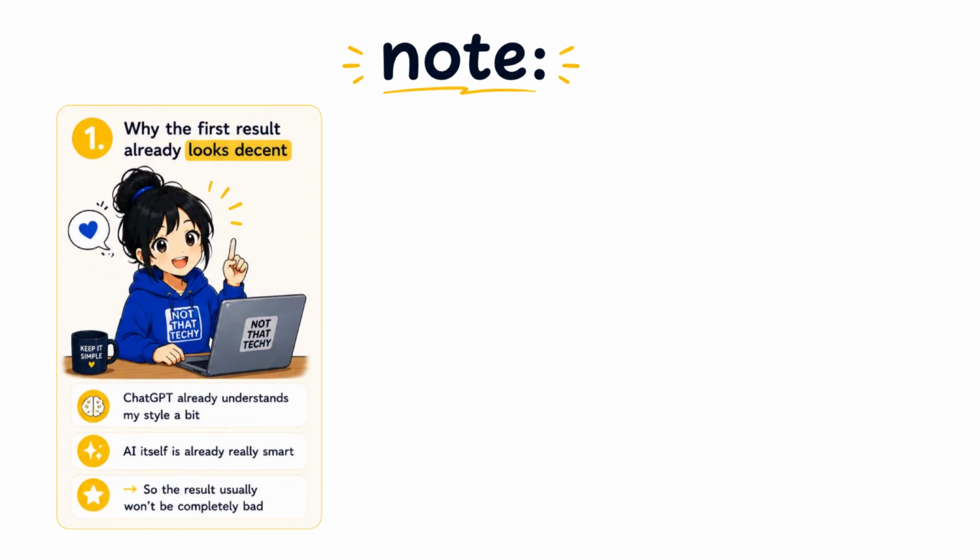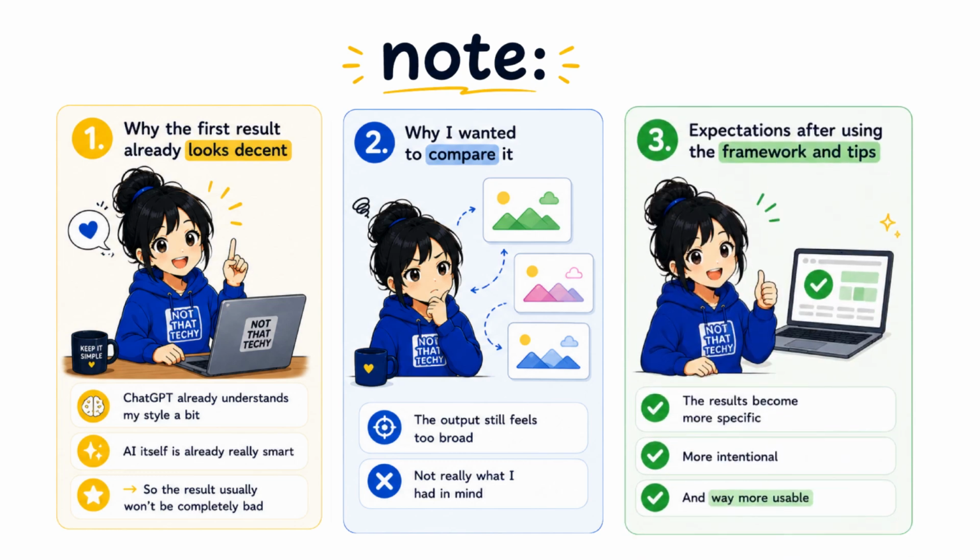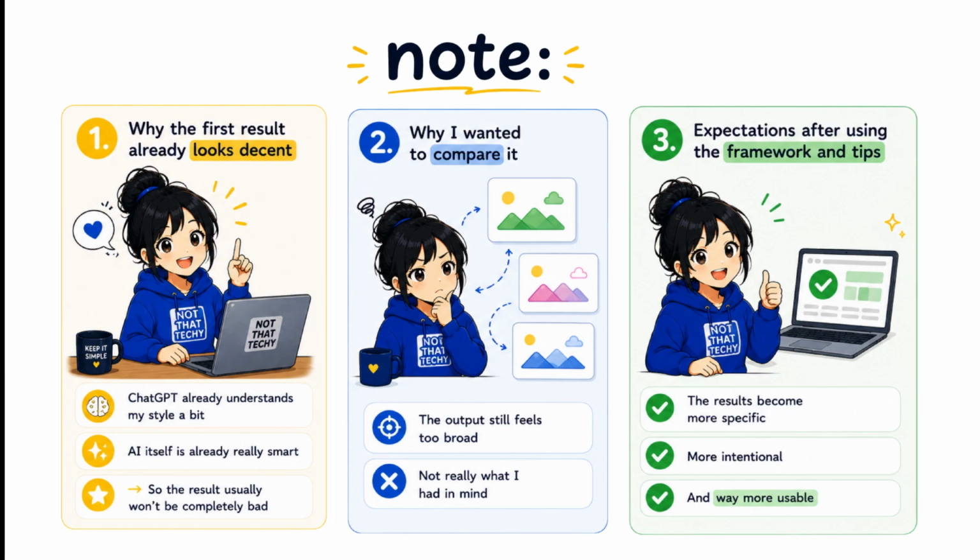Now, to be fair, I use ChatGPT pretty often, so it already understands my style and preferences a little bit. Plus, ChatGPT itself is already really smart, so the result usually won't be completely off. Still, this is exactly why I wanted to compare it. Because even though the result looks decent, it still feels very broad and not really what I had in mind. Once we start adding better structure and clearer prompting techniques, the results become way more specific, intentional, and usable.